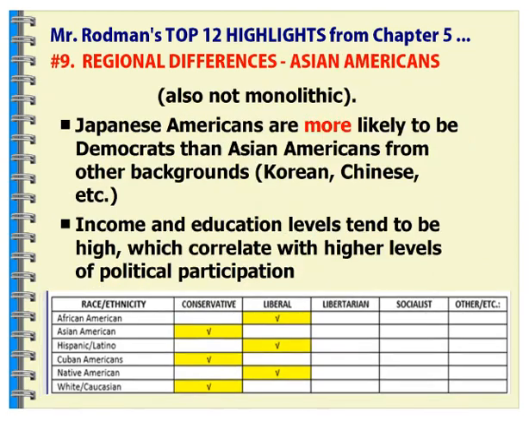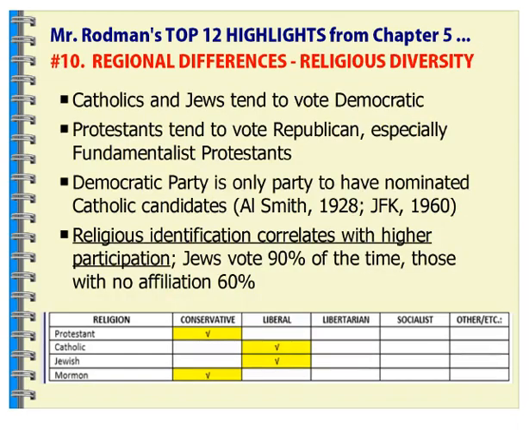Asian Americans, again, are not monolithic. Japanese Americans are more likely to be Democrats. Other Asian Americans tend to be more conservative in nature. But again, it's going to impact not just on race or ethnicity, but on other factors such as education, income, and geography, whether they're in an urban setting or a rural setting. That political participation is going to matter. And that is the cross-cutting cleavage we talk about there. Religion is also tending to break down in the conservative-liberal dichotomy.